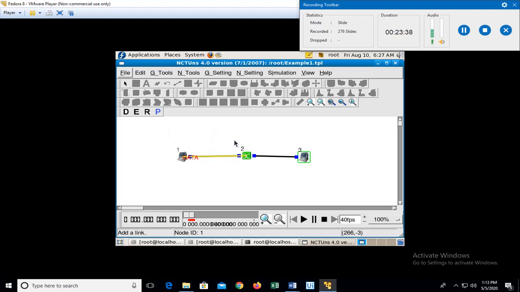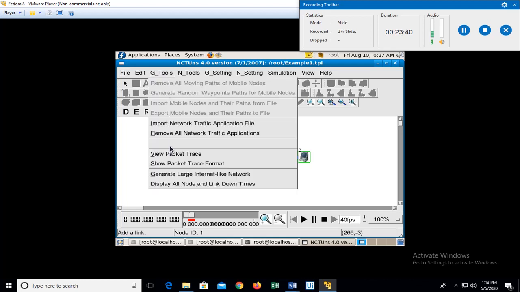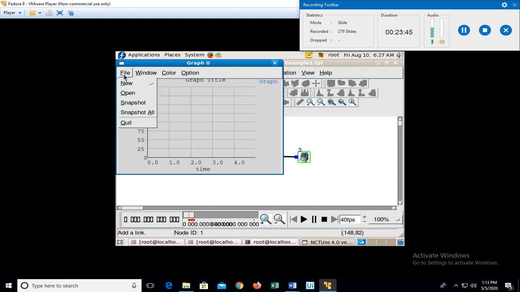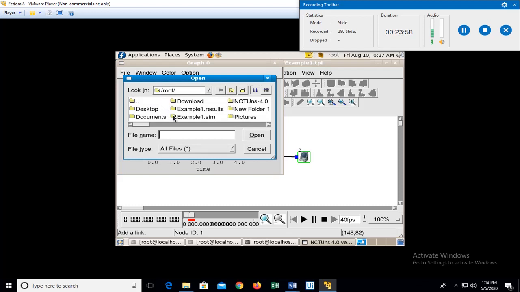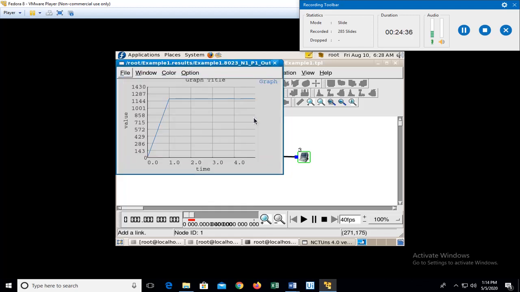Now apart from this, if I want to check the statistical information, I go to G Tools, in this plot graph. Now in this I click file, open. I had given the name as example1. Under the root itself you check for example1.results. In this case I have it directly, so it is example1.results. I can see that it has collision, drop, n3 to p1, and n3 to the sink input throughput. These are all options available.